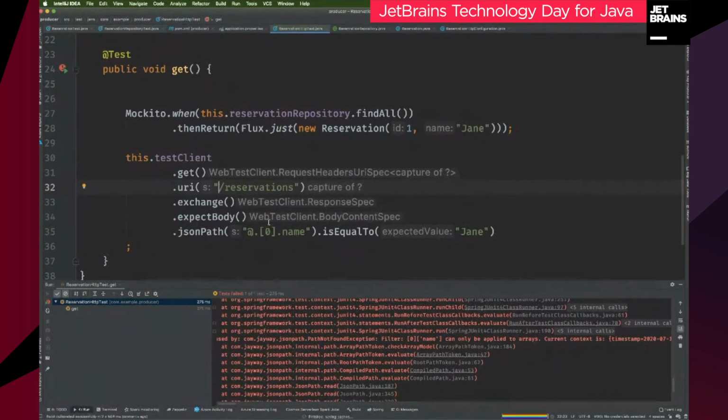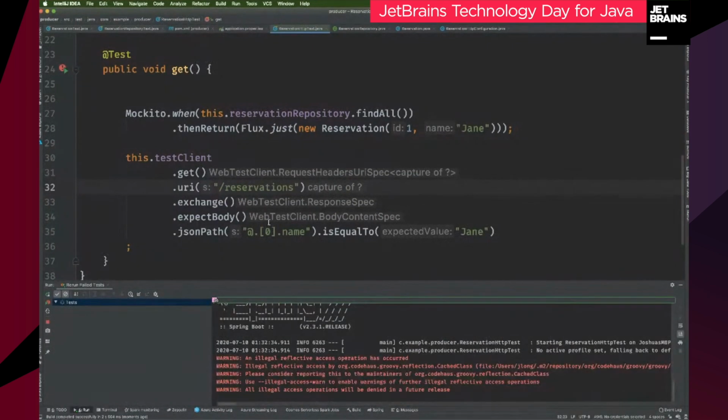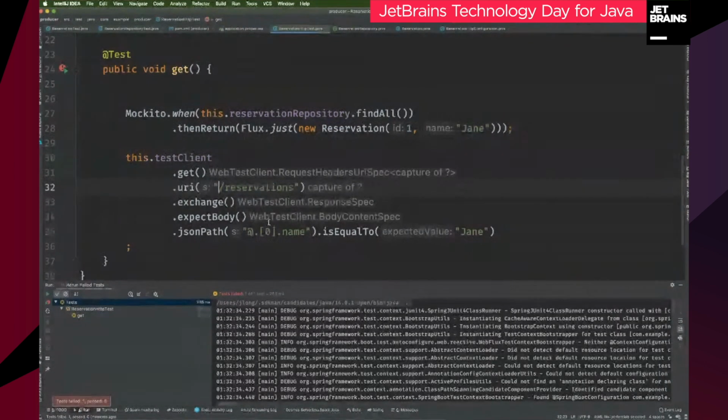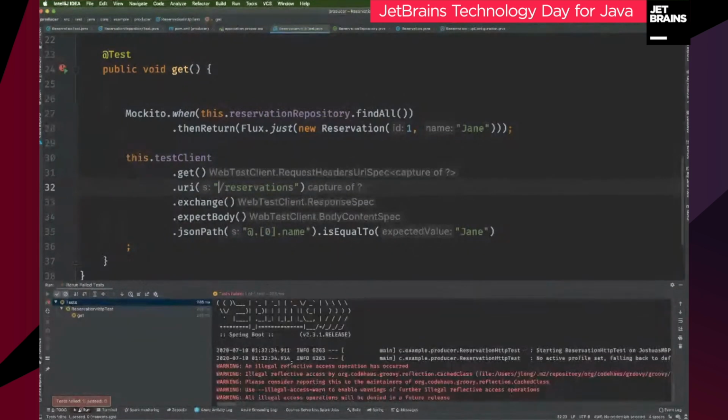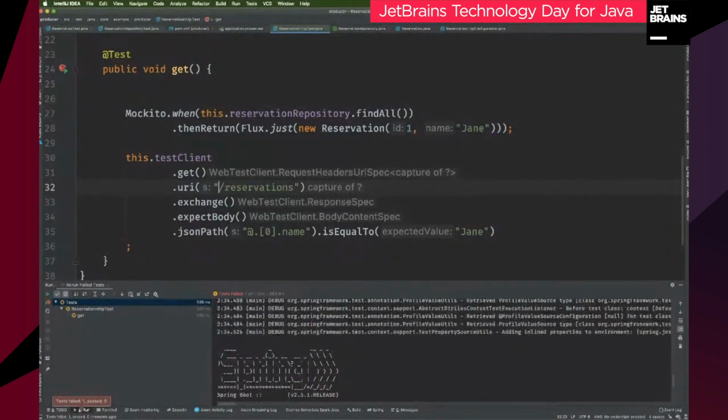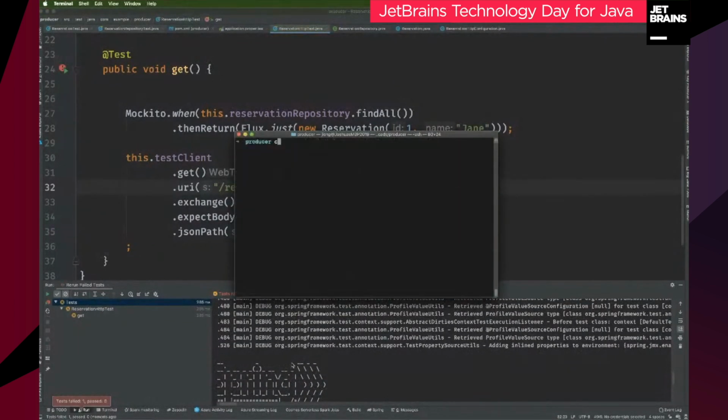And then the JSON that I'm expecting here should be... when in doubt, check it out. So cat desktop, Bootiful testing.